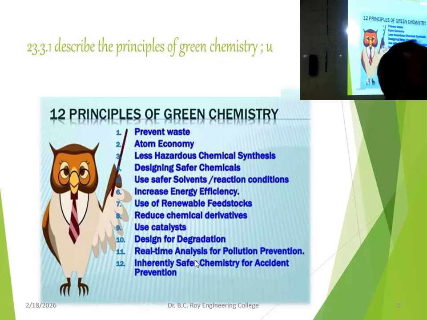You are taking some stoichiometric equation. Of the products formed and the reactants that you have used, if the product formed is in a quite good desired quantity, then waste minimization will automatically be there. So that's why it is called atom economy. That was the second principle. Now the third one.